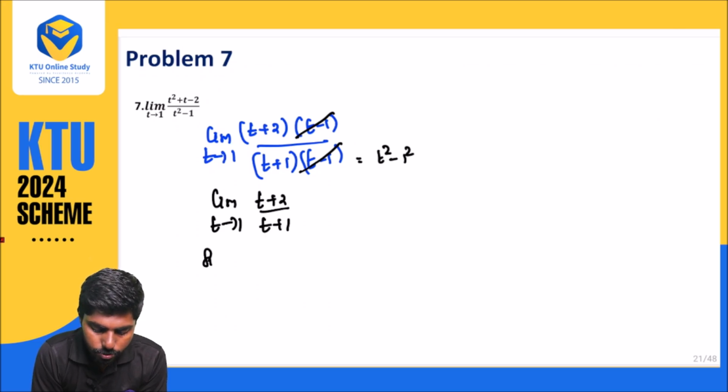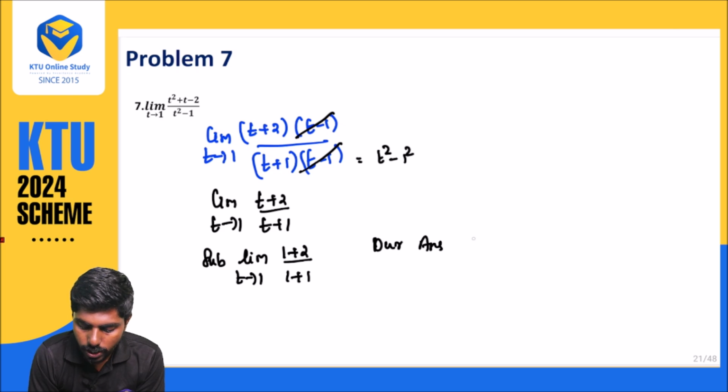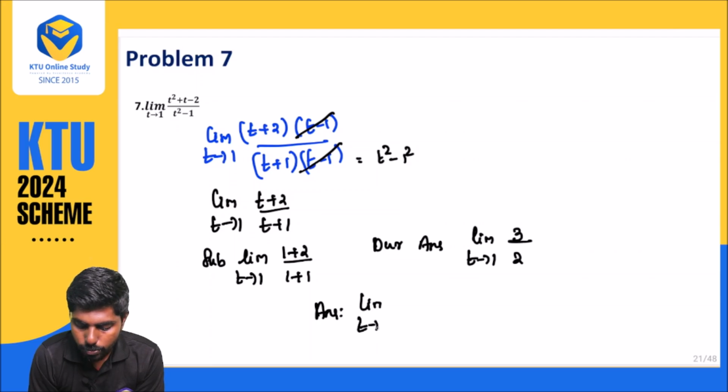Now substituting the value, limit t approaches 1, you are getting 1 plus 2 divided by 1 plus 1. So our required answer is 1 plus 2, which is 3, divided by 2. So our answer is limit t approaches 1, t square plus t minus 2 divided by t square minus 1 is equal to 3 by 2.